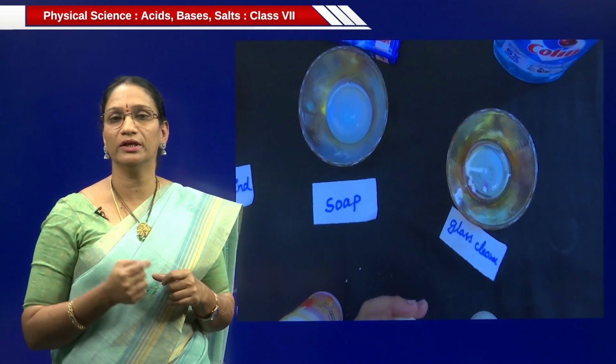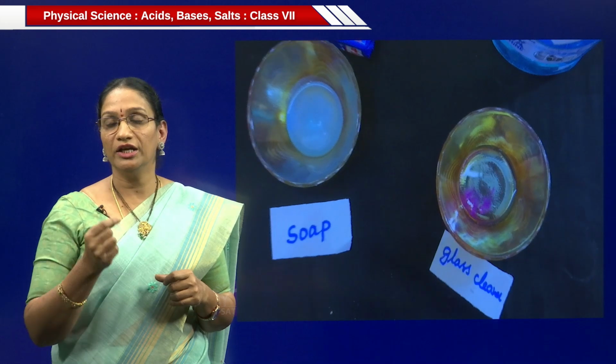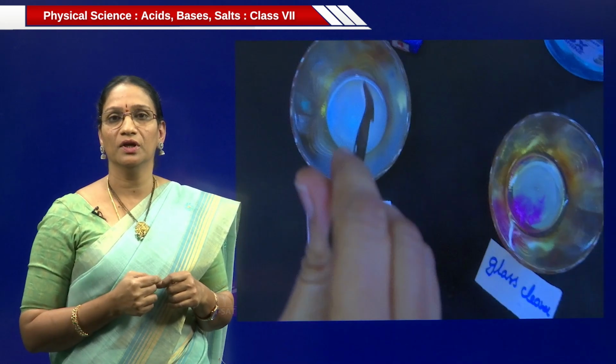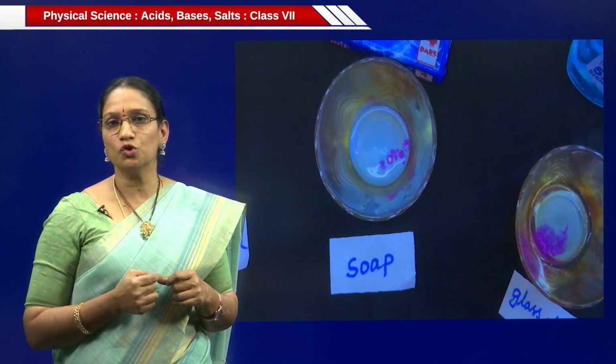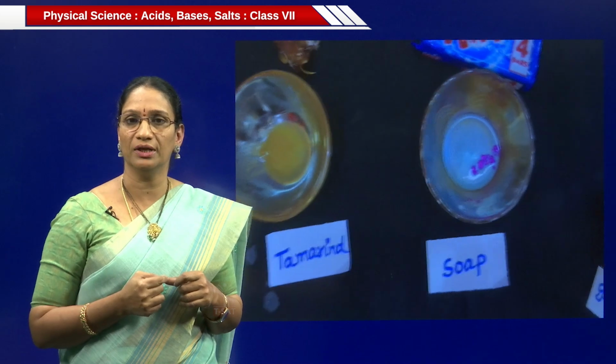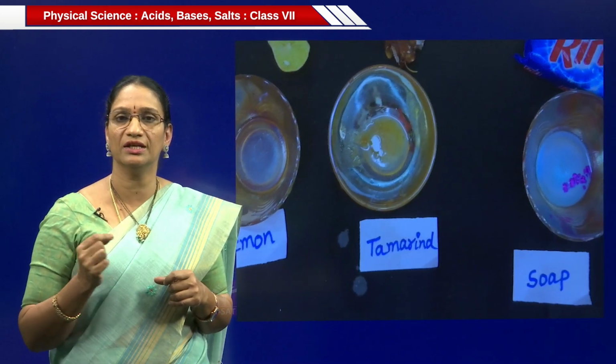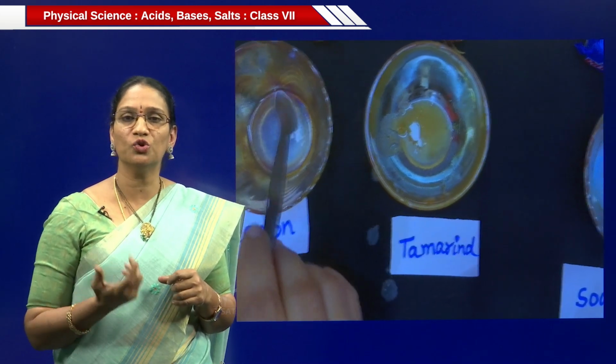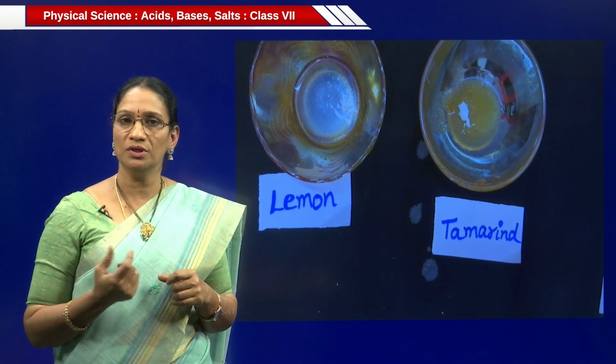Now, take the phenolphthalein indicator. Add the phenolphthalein indicator to the glass cleaner. It changes to pink color. And when it is added to soap solution, it changes to pink color. Soap and glass cleaner are bases. The color change is pink. In tamarind, there is no change. And lemon also, there is no change.